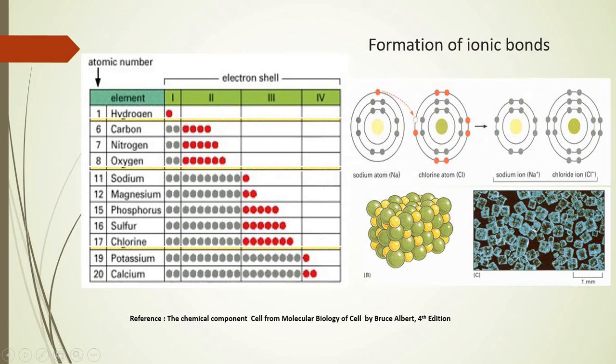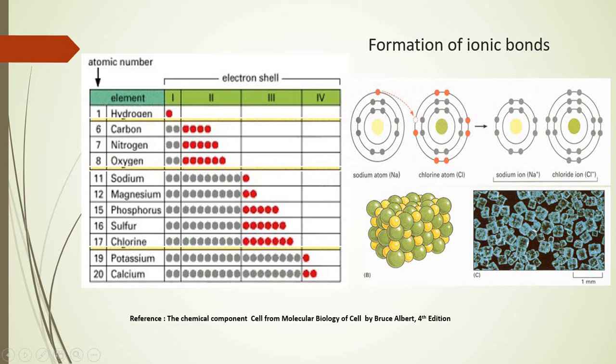Now the term I have used here is that sodium is losing its electron because it is giving the electron to chlorine. Therefore, sodium is donating an electron. Or if I want to speak with reference to chlorine, I can say chlorine is gaining an electron. So donation of electron leads to formation of an ionic bond.